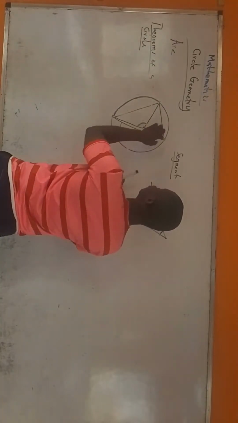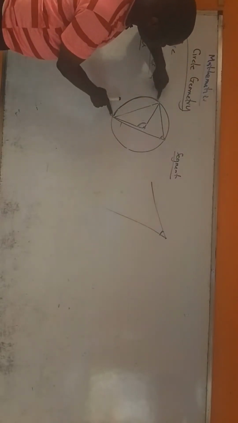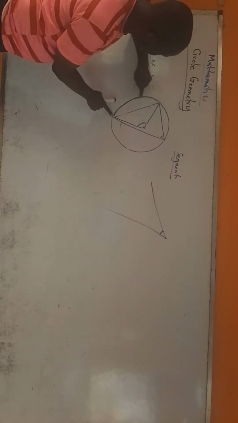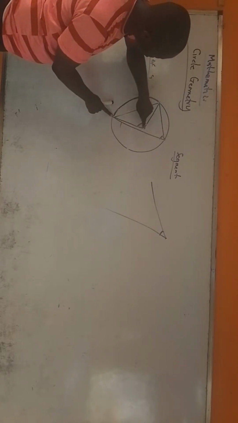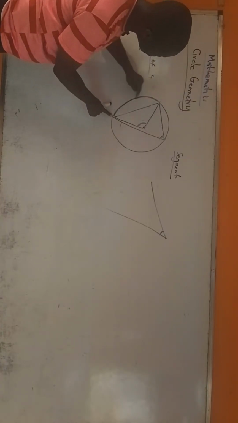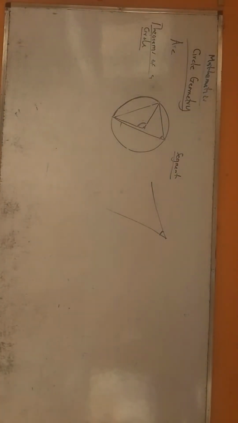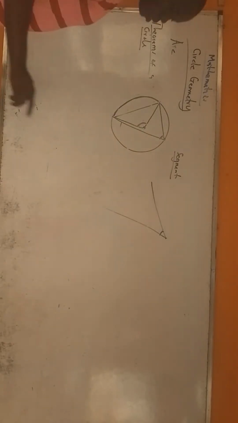Why? Because the two lines that form this angle originate from what? From the ends of this arc. Again, this angle itself was subtended by this same arc because the two lines that form the angle originate from the ends of this arc. I hope you understand. I really do hope you understand what I'm explaining here. All right. So that's that. That question you asked.